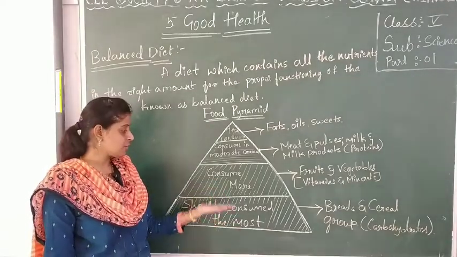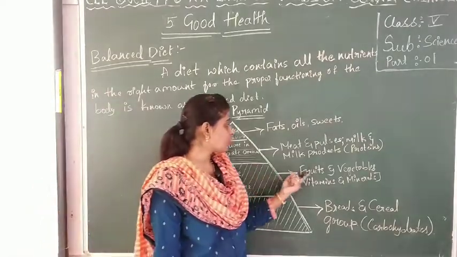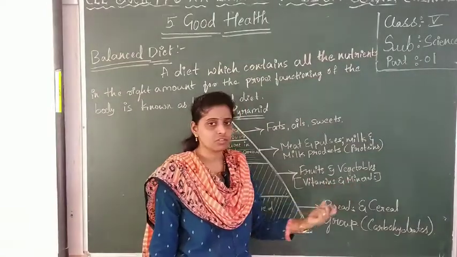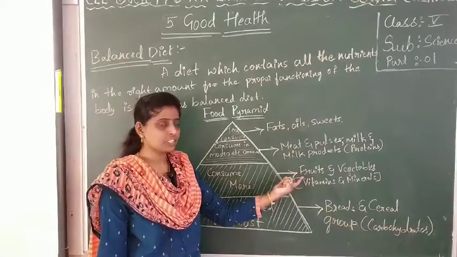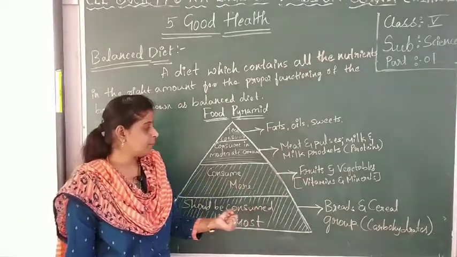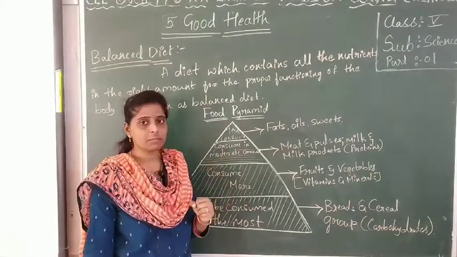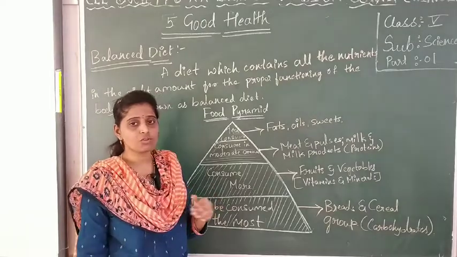Compared to the others, we have to consume this more. This is most. So what is the next one? Fruits and vegetables. Fruits and vegetables will give us vitamins and minerals. We have to consume them in a moderate amount. Moderate is nothing but the middle. We should not consume more, and not less either.